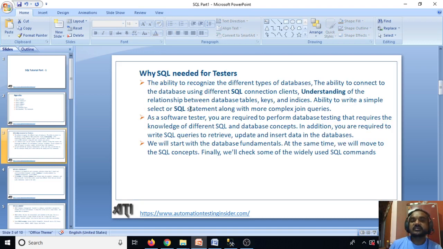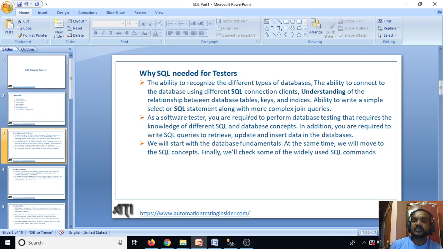So the first thing is why SQL is needed for a software tester. Why do we need to learn SQL, or any database? Why should we have the knowledge of database? We should have the ability to recognize the different types of databases, the ability to connect to a database using different SQL connection clients, and an understanding of the relationship between database tables.